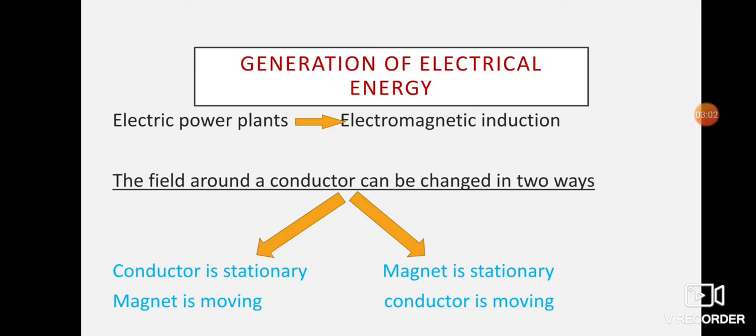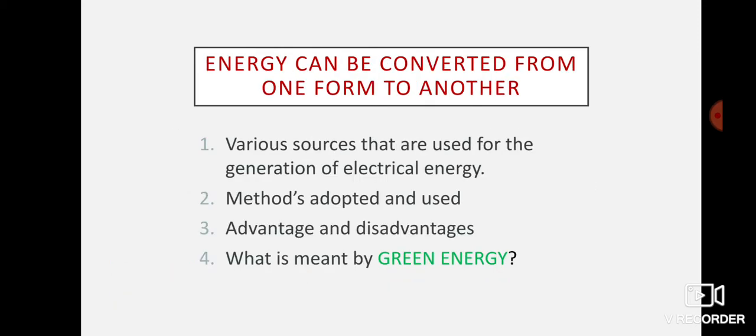So basically here we will learn about various sources that are now used for generation of electrical energy. In all the power plants, we are not creating or manufacturing electricity. It is only the conversion from one form to another form. So in this chapter we are going to see the methods that are used, the scientific principles that are used, the advantages and disadvantages of these methods, and we will also be learning about what is green energy.